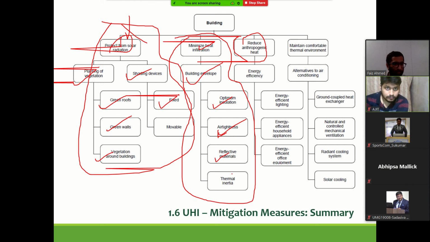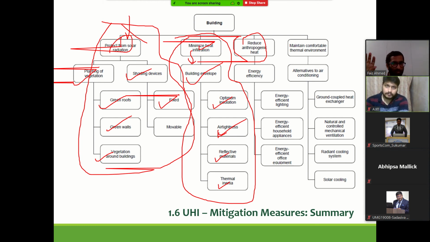Reflective use of appropriate albedo materials, use of thermal mass into the building will also help in minimizing the infiltration of heat, so that the inside environment is much more comfortable. So this is like trying to stop heat from entering into the building.